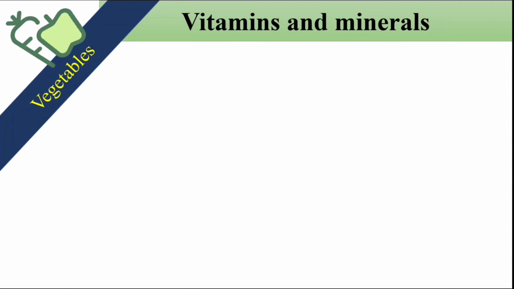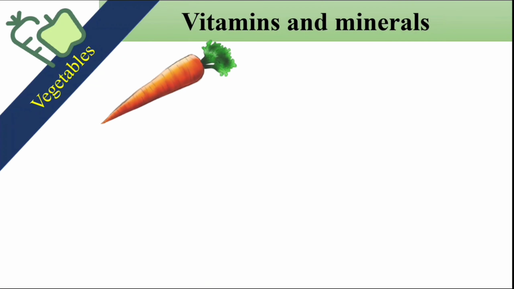And minerals are the inorganic substances that also help our body organs to work properly. It helps our heart to pump. It helps our brain to work properly. So vitamins and minerals are very important. So we have to select the vegetable group in our meal to get this in our food.